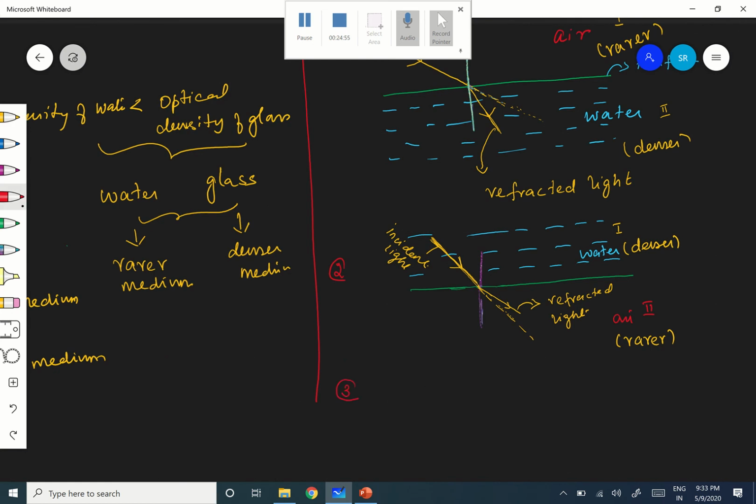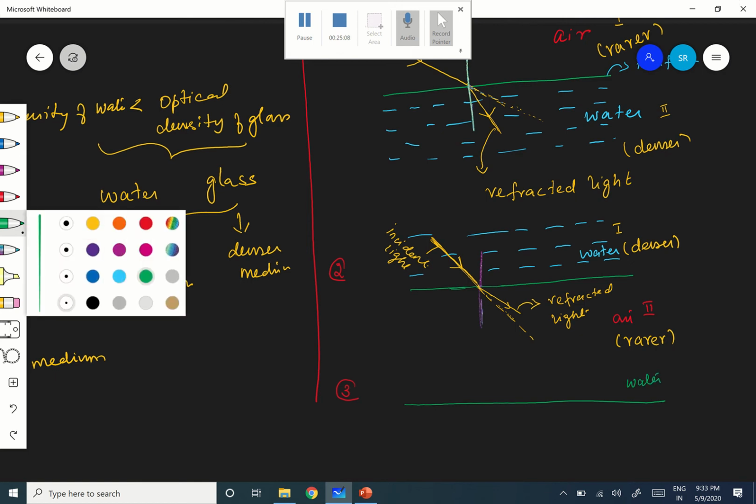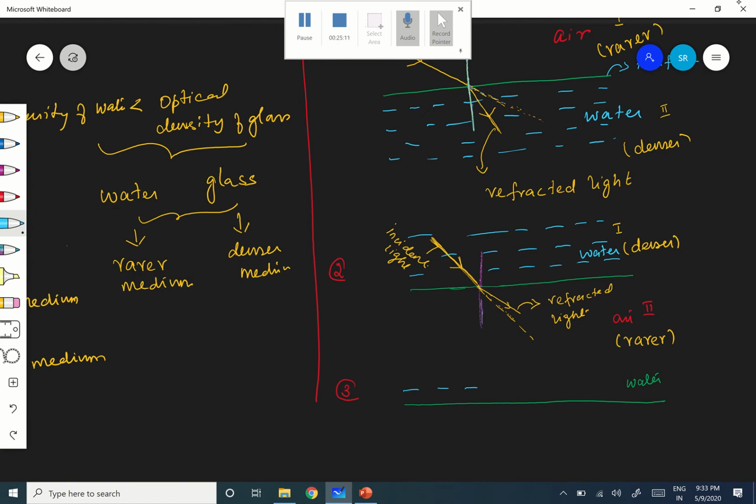When the light, let this be any medium, let it be water. This is the water medium, the third case, and here it is the air medium. Now this is the first medium and this is the second medium, right? This is the normal.